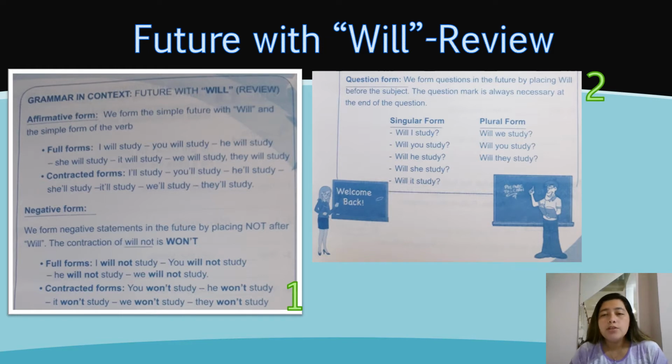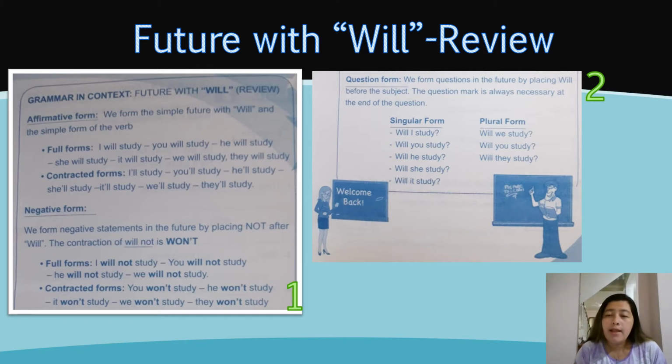En el número 2, tenemos question form. We form questions in the future by placing will before the subject. The question mark is always necessary at the end of the question. Para formar la pregunta con will, ponemos will antes del sujeto. Tenemos aquí en los ejemplos singular form. Will I study?